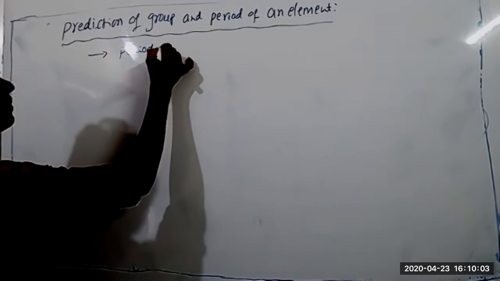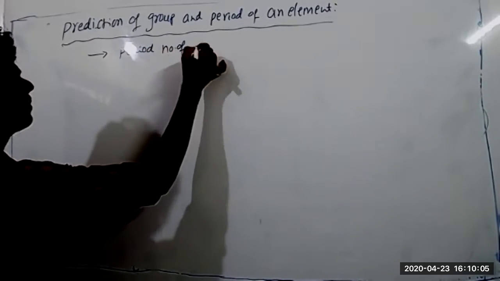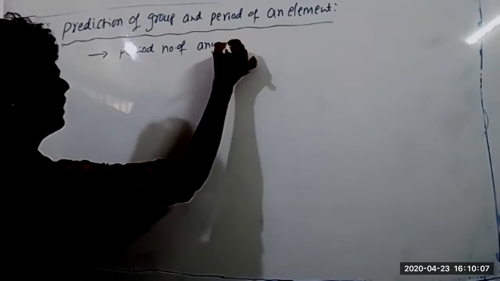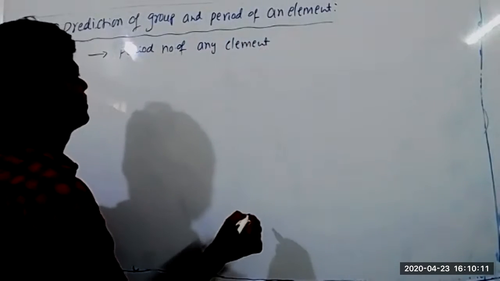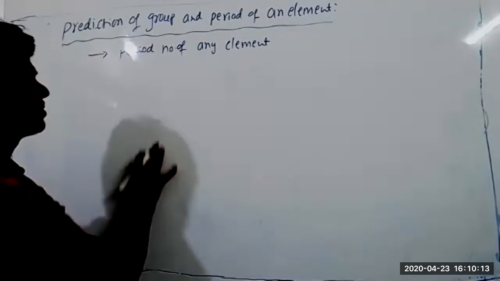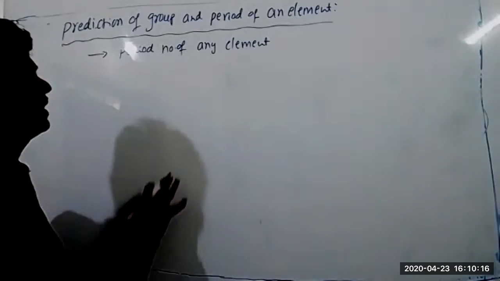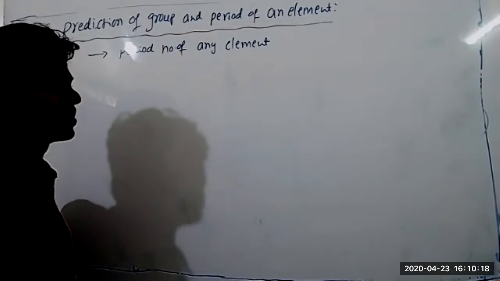Period number of any element. Sir, is this a table? No. Just points only. Five or six points only. Note down these points. Then we will solve a few questions.